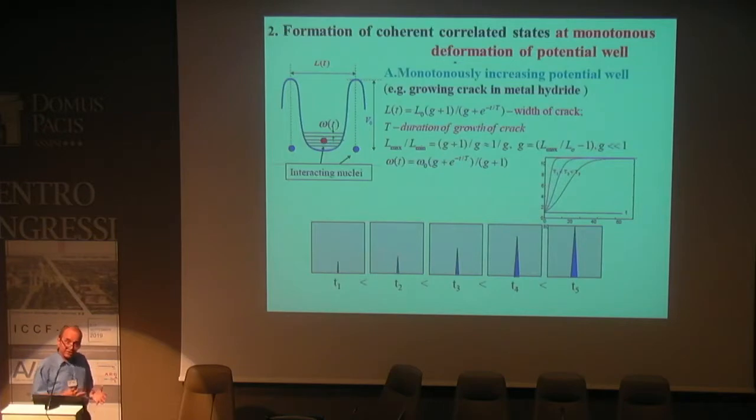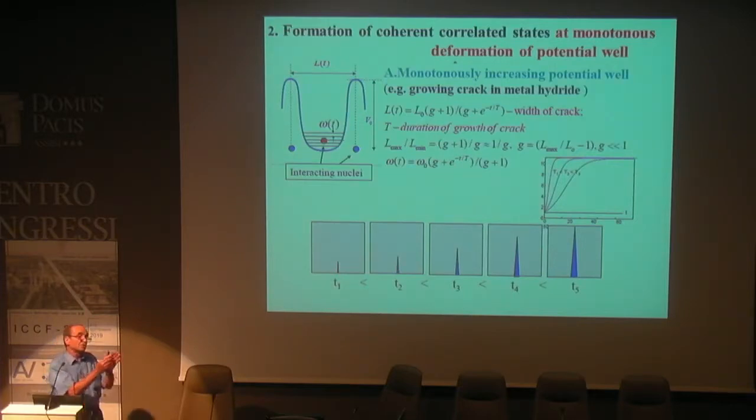Okay, of course, how do we create such correlated states? There are different methods. We have studied this problem during the last 50 or 20 years. For example, a very simple model: if you have particles situated in a potential well, in a state with many levels of quantization, and you have some modification of the parameters of the potential hole, in this case an increasing of size, or the same physical model, we have some cracks and an increasing of the size of the cracks.